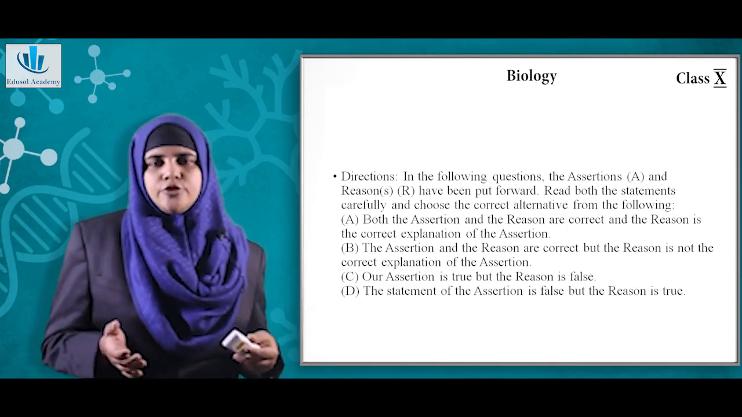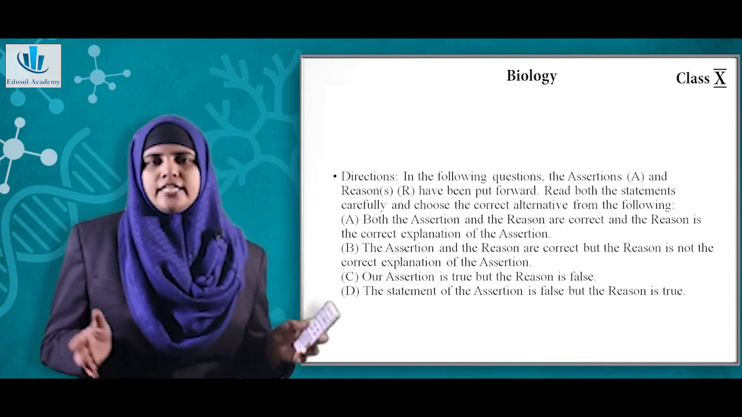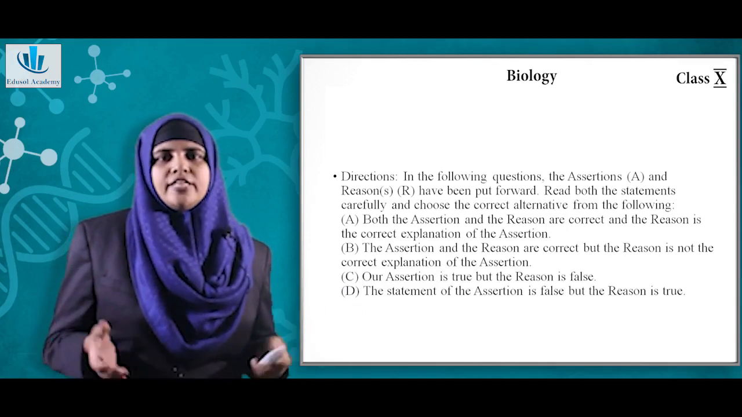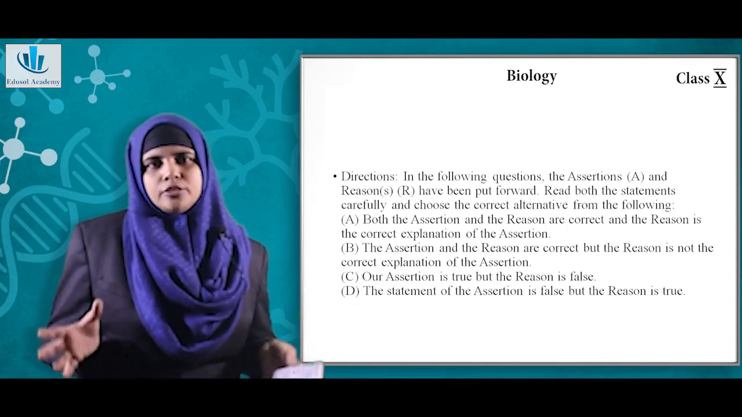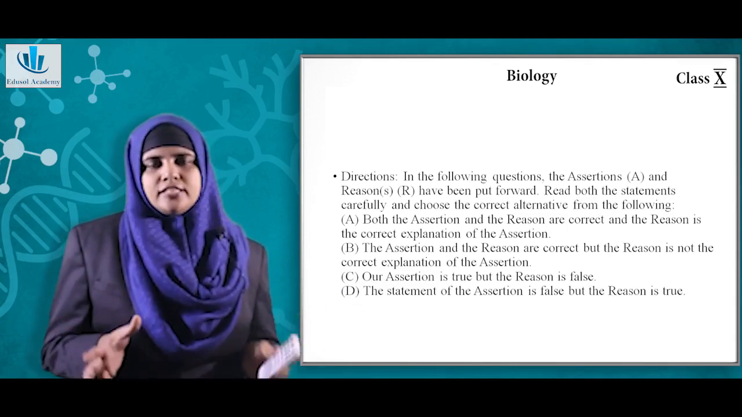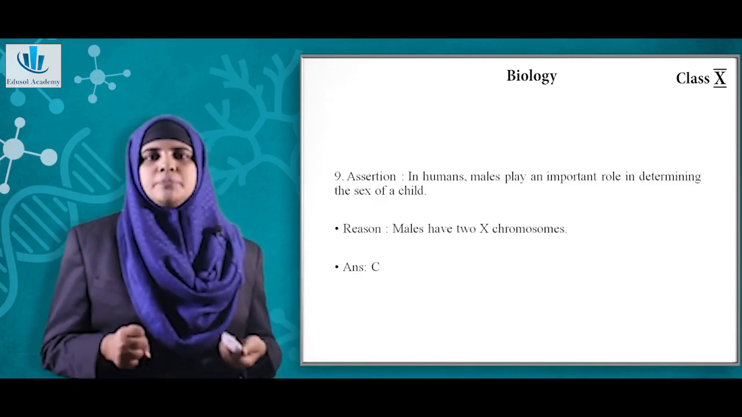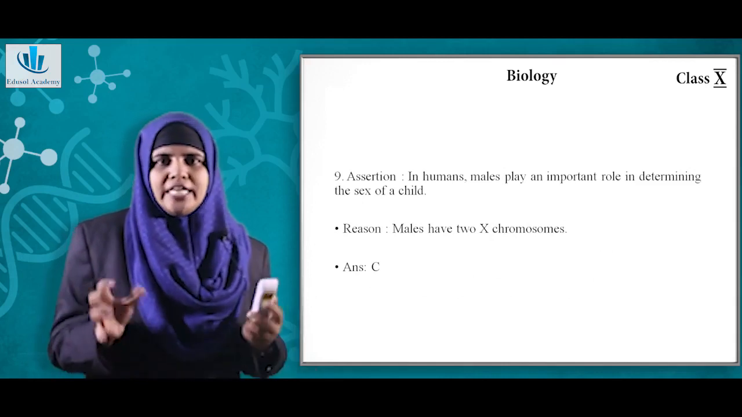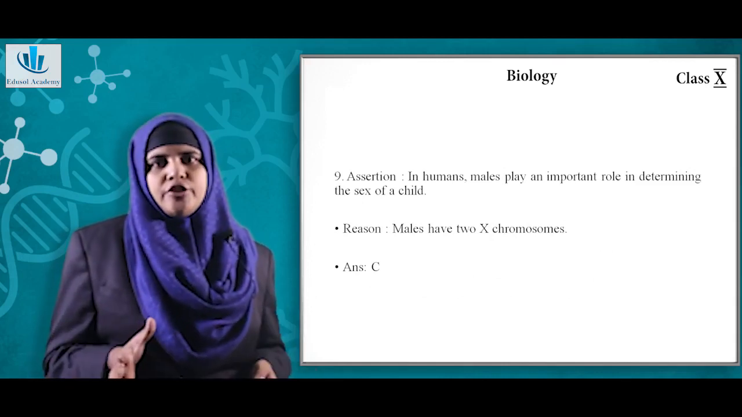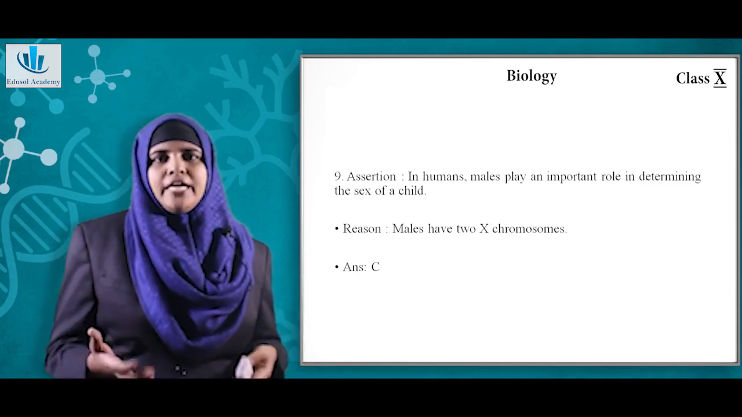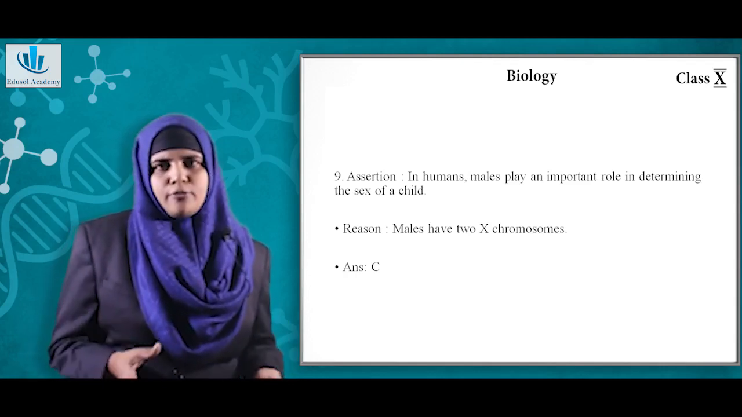Now if assertion is true but reason is false, then the answer will be C. If the statement of assertion is false but reason is true, then the answer will be D. Now let's begin with the question. Assertion: In human beings, males play an important role in determining the sex of a child. Reason: males have 2 X chromosomes.